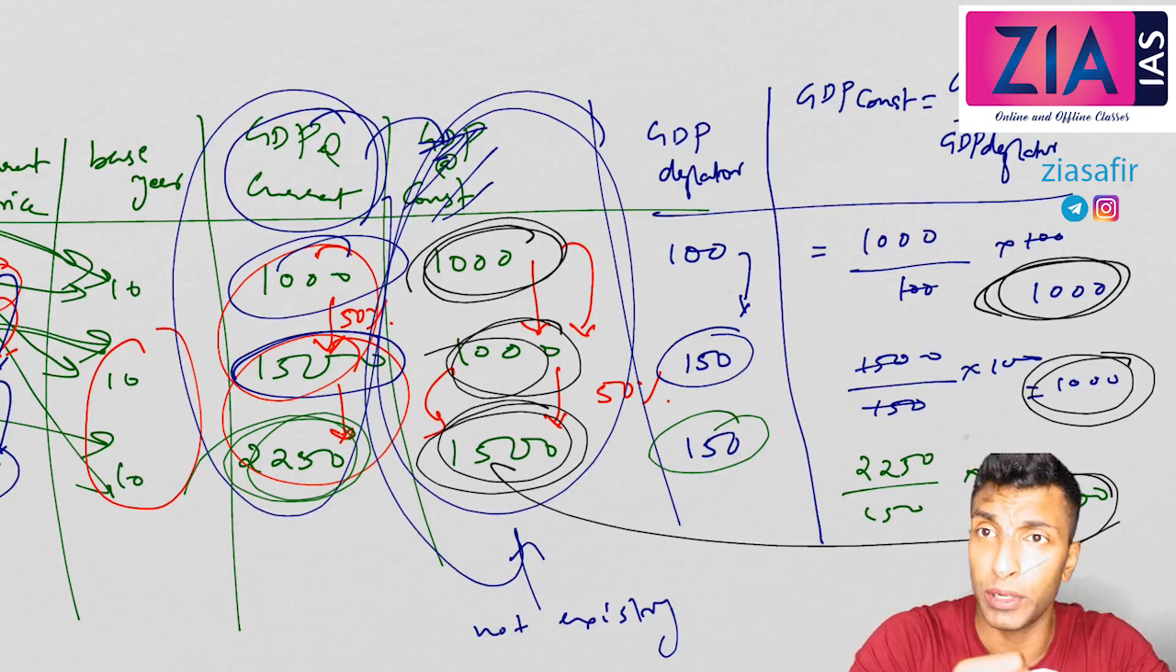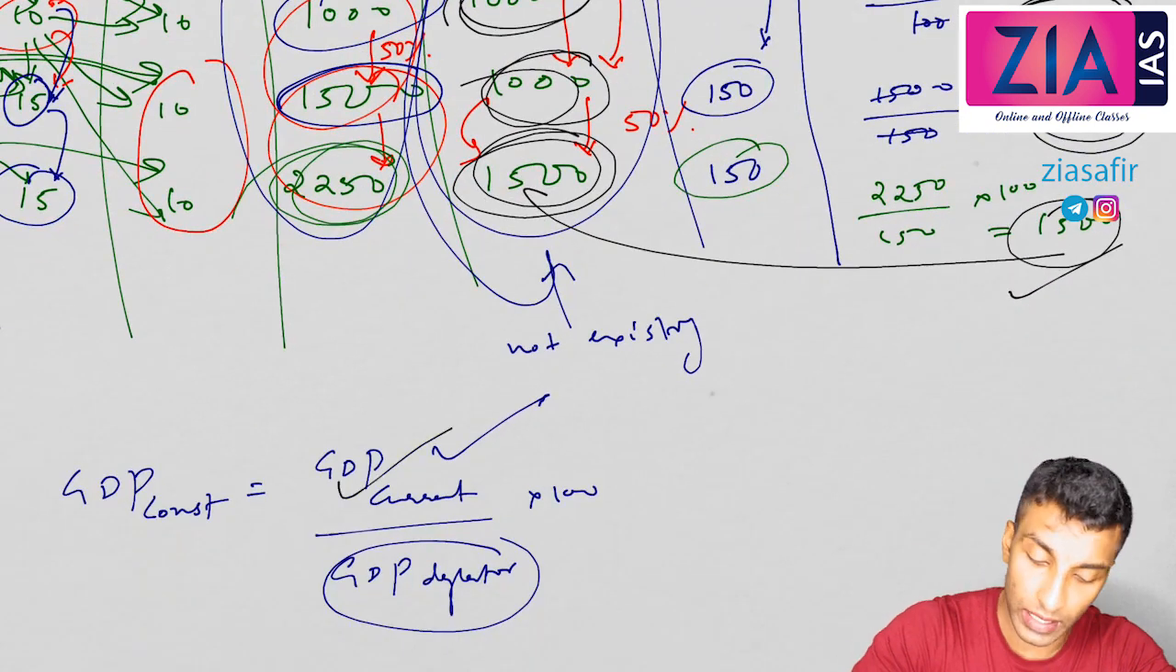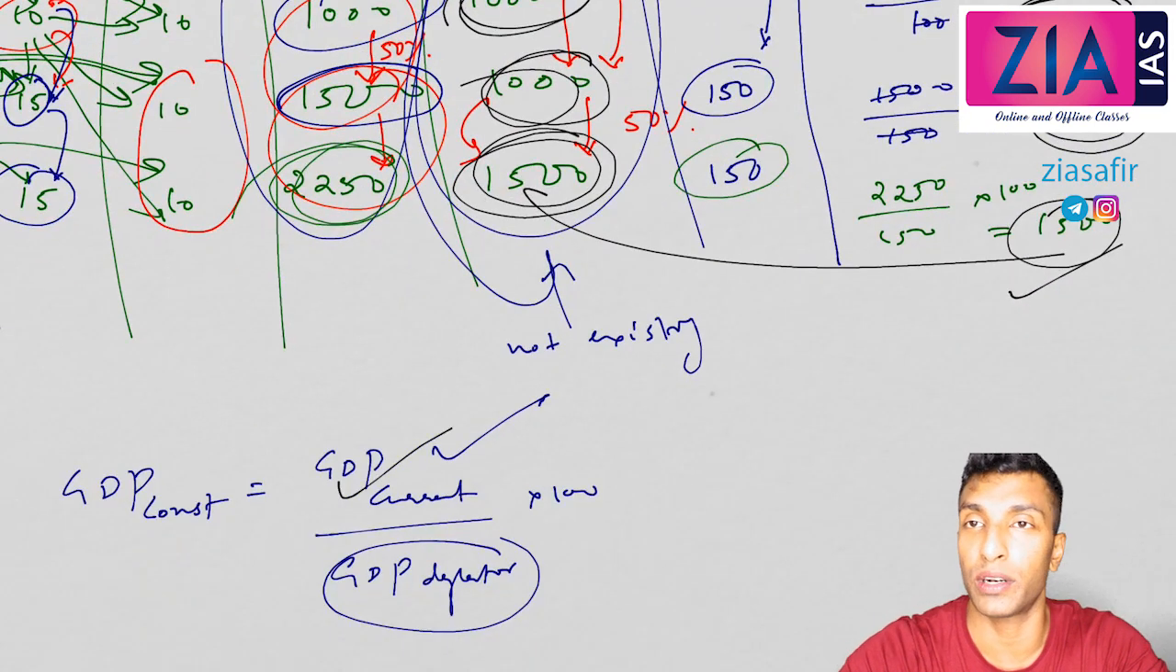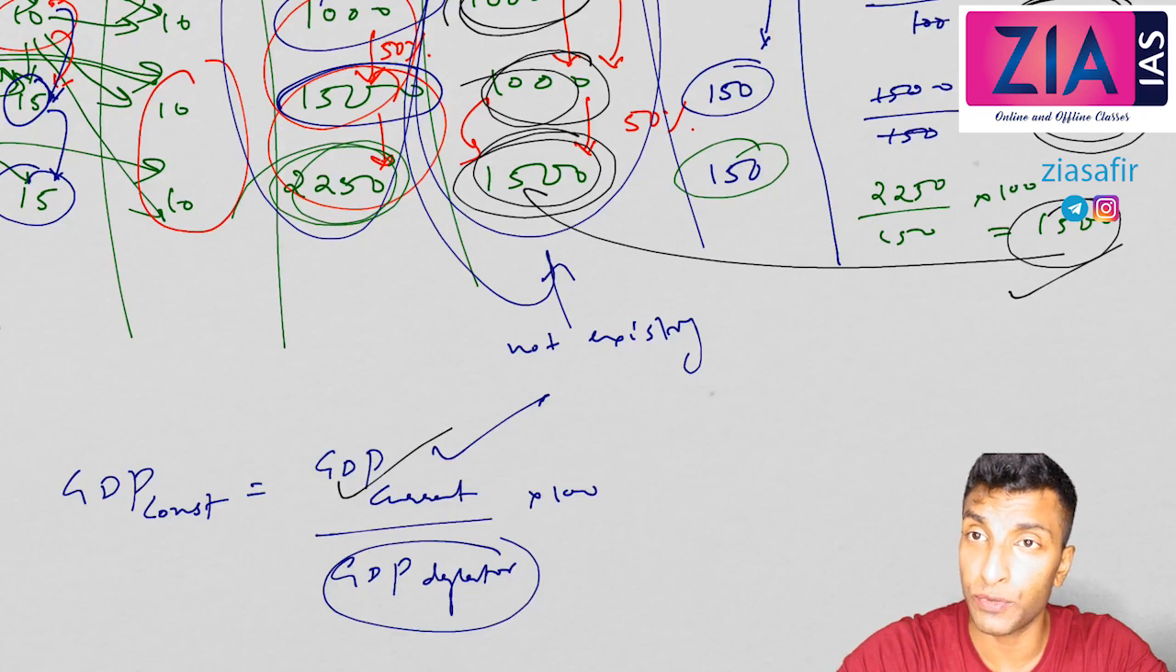Now how can you get it? Because only from the market when you get it, it is at the current prevailing prices. How can you convert that? By using the GDP deflator, like this you can convert. So I hope you understood these four concepts.